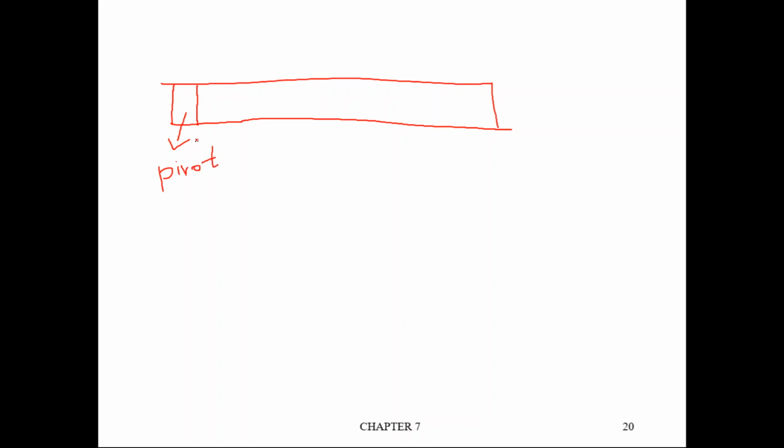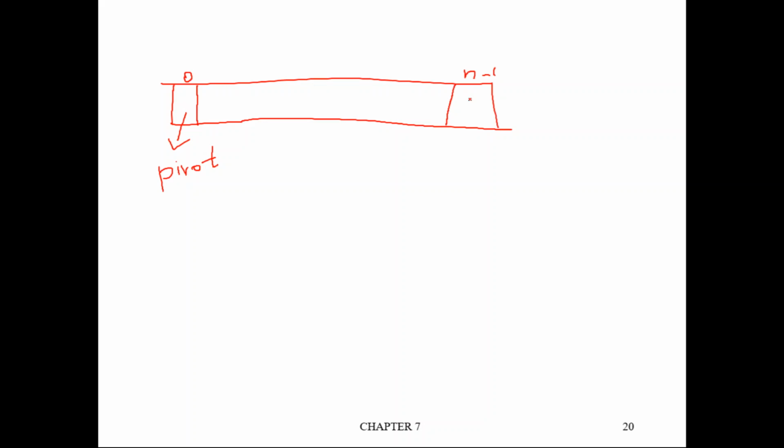You can pick up anything as the pivot element: the first element, or second element, or third element, or the n minus 1th element. Let us assume the array starts with 0 to n minus 1. Any element can be picked up as a pivot element, that's not an issue. But for consistency, let us assume that we always take the 0th element as the pivot element.